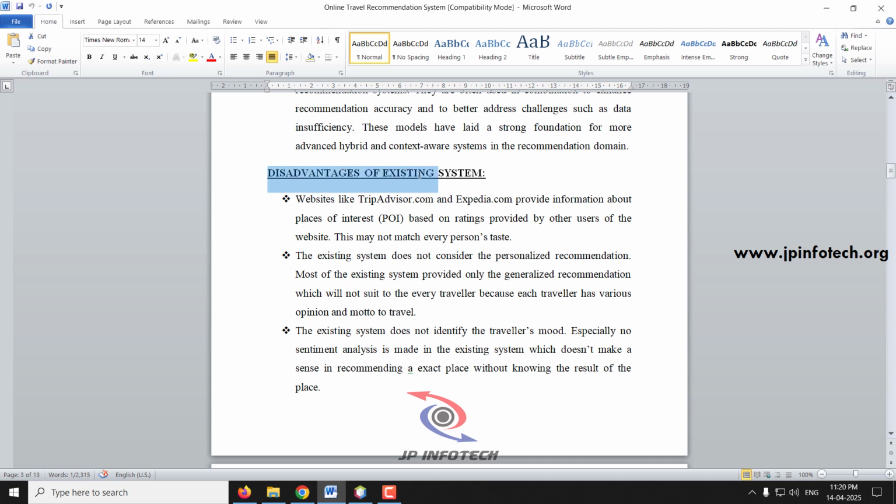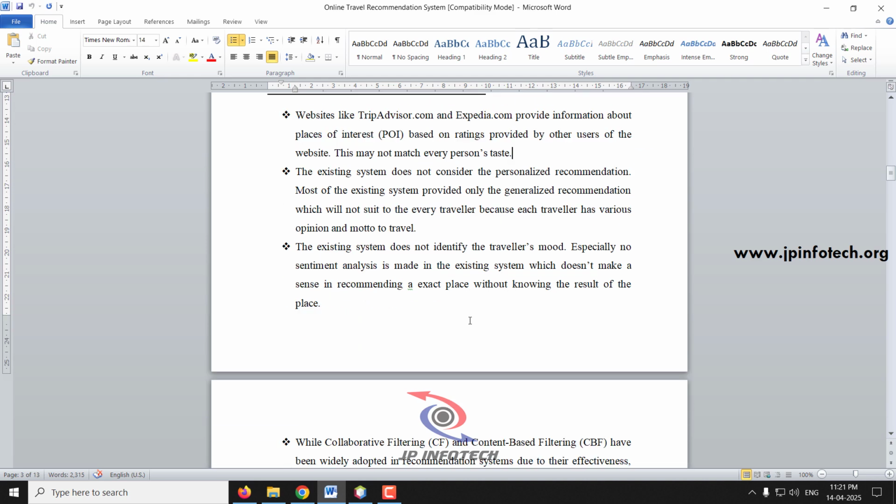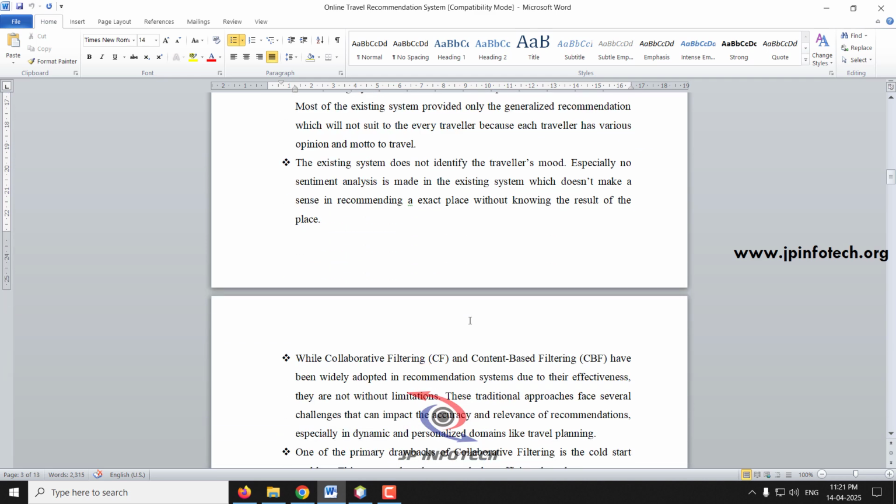Coming to the disadvantages of the existing system, websites like TripAdvisor or Expedia.com provide information about places of interest based on ratings provided by other users of the website only. This will not match every person's individual taste. The existing system does not consider personalized recommendation. Most existing systems provide only generalized recommendation, which will not suit every traveler, because each traveler has various opinions and moods to travel. The existing system does not identify the traveler's moods; especially, no sentiment analysis is made.